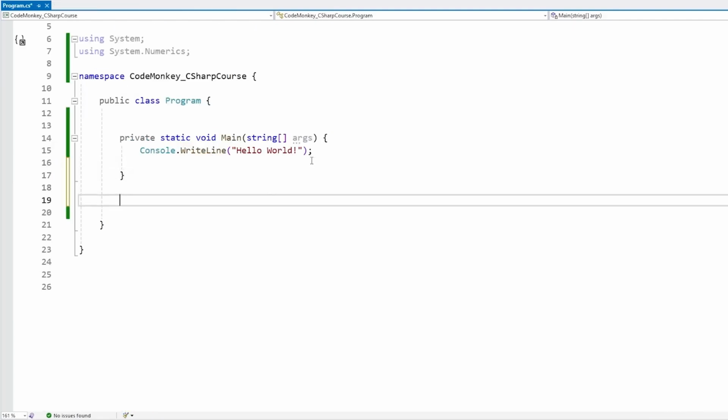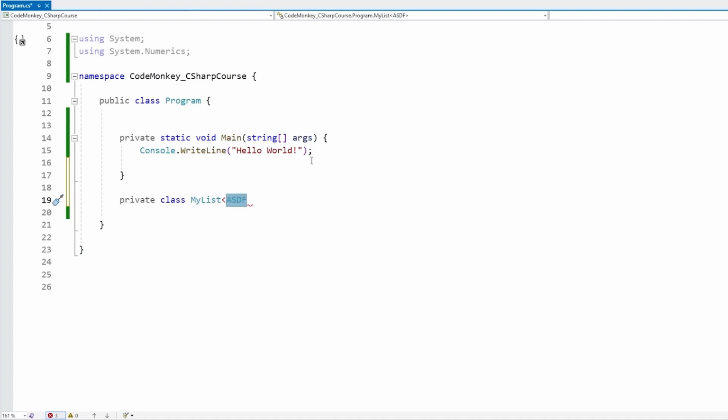So how we make a generic class is actually really simple. We just write the class name as usual. For example, let's make our own custom list. Let's make a class, call it MyList, and then we put our angle brackets, and inside here we give our generic type a name. Technically you can give it whatever name you want, there's no rules here. However, usually the convention is to name this T for type, and if you have multiple types, the convention is to use T and then perhaps a number, so T1, T2, T3, which is what the action uses. Or if you want a more descriptive name, usually you would still start the type with T and then pass in something like, for example, TUnit.